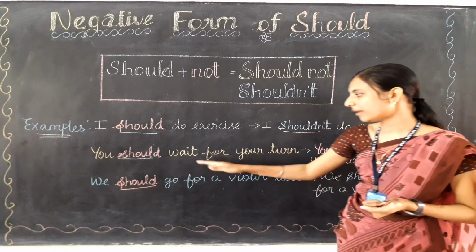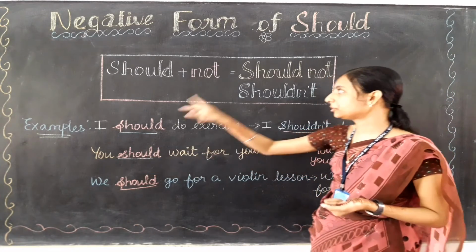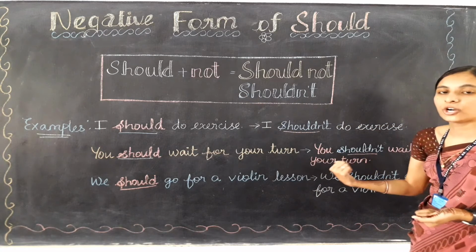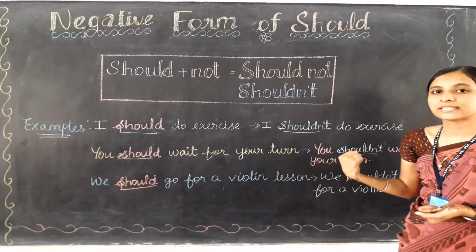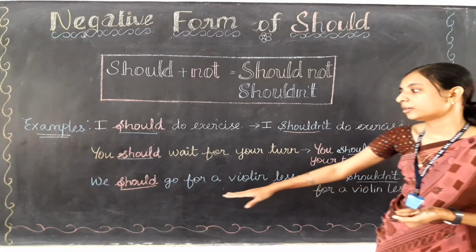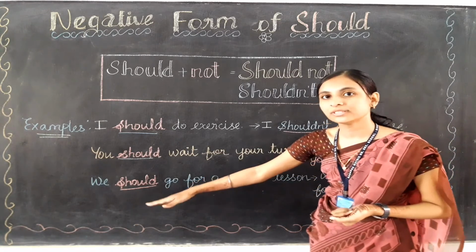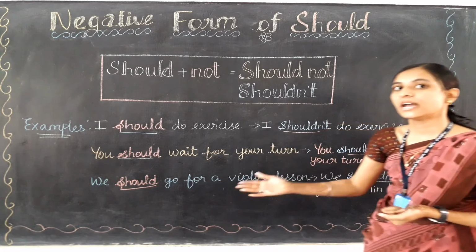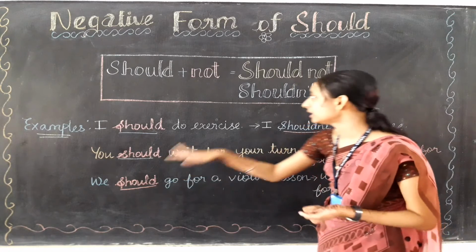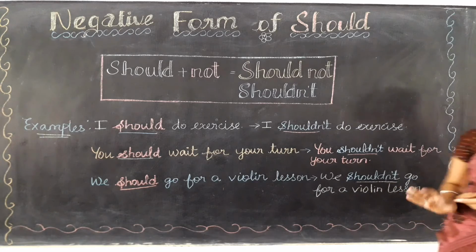Second, you should wait for your turn. This is the positive sentence. In place of should we are going to use the negative form. Then the sentence will be you shouldn't wait for your turn. So this is the negative sentence. And last, we should go for a violin lesson. Here we have used should, so this is the positive sentence, and while making it negative, in place of should we need to use shouldn't. Then this sentence will be like we shouldn't go for a violin lesson.